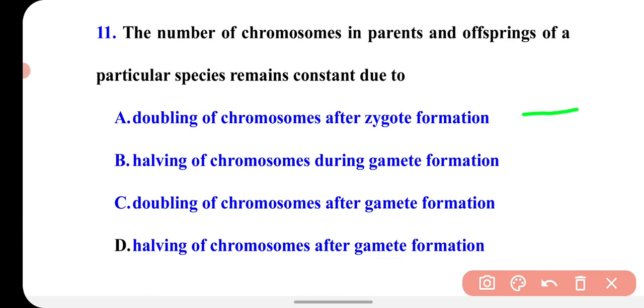Doubling of chromosomes after zygote formation, halving of chromosomes during gamete formation, doubling of chromosomes after gamete formation, halving of chromosomes after gamete formation. You know that during gamete formation the chromosomes become half, and when both the gametes fuse together the chromosomes become double. So the correct option is option B, halving of chromosomes during gamete formation.